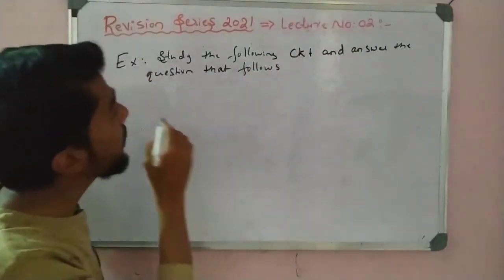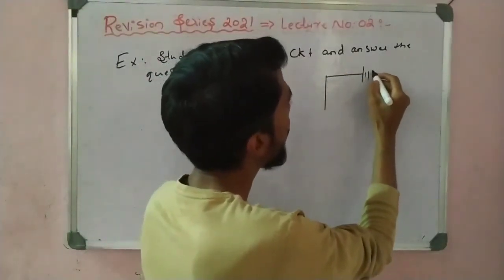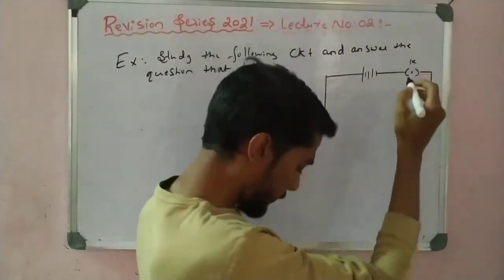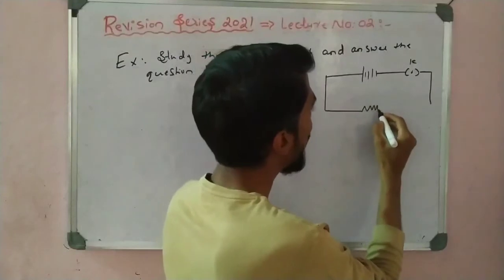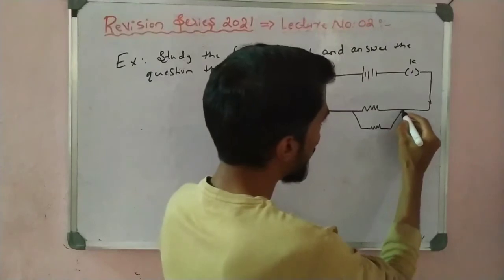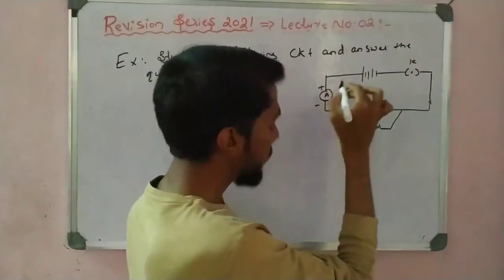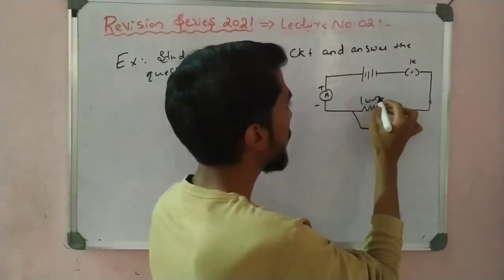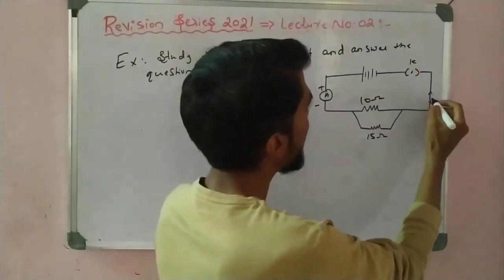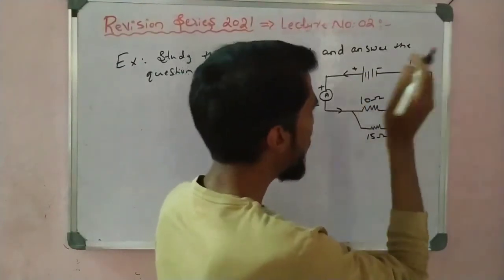Okay, see here, the connection is given, the connection is like that. Okay, that is K. Now here is an ohm, and again here it is connected like this. Okay, so your current is like that. Here this is plus, this is minus, the current is like that.